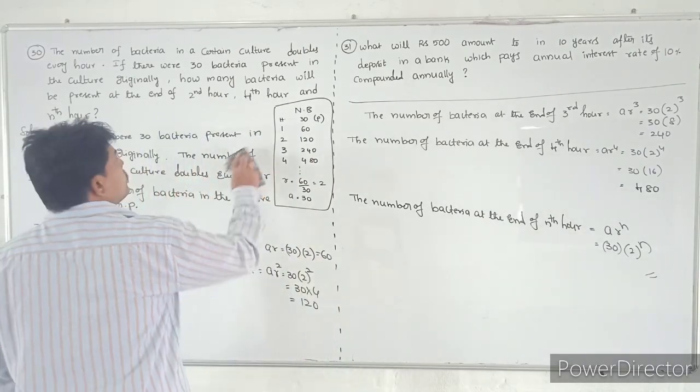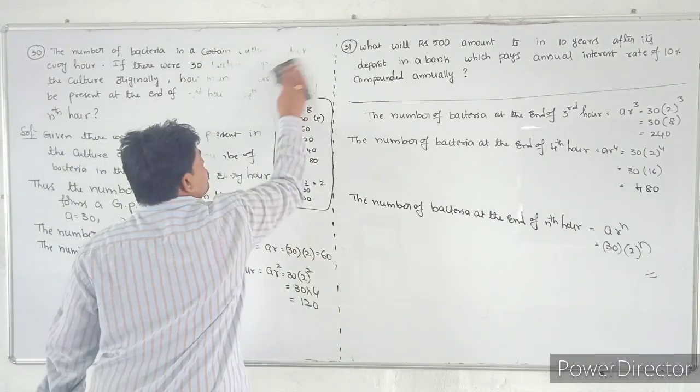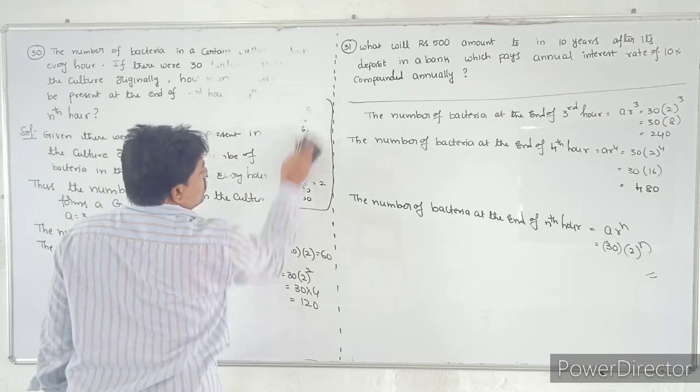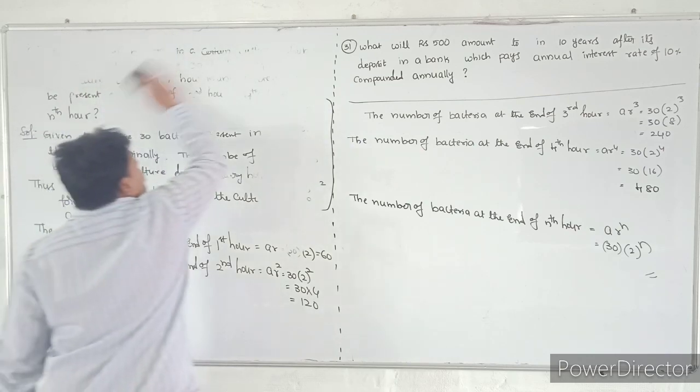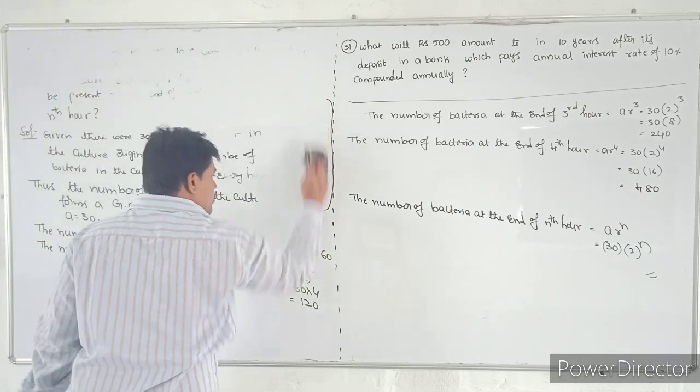See that once again. See the question number 31. Read the question number 31. What is the question number 31 given?